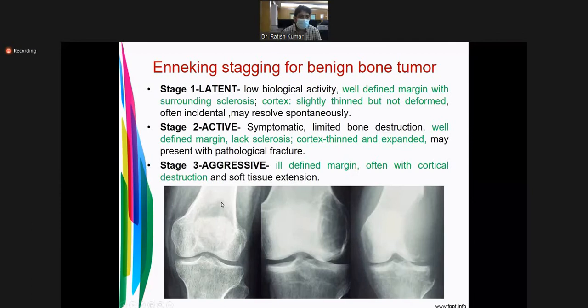Stage 2: well-defined margin, but lack of sclerosis and the cortex thins out. Stage 3: you will find cortical destruction.